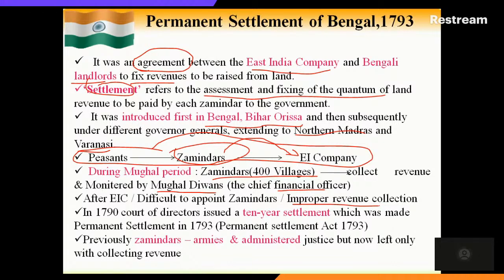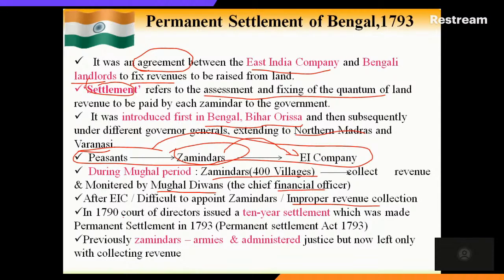So in 1790, the Court of Directors discussed among themselves and came to a conclusion with a 10-year settlement, which was made permanent in 1793. That is also called the Permanent Settlement Act 1793. The Court of Directors, we know, had around 24 directors, shareholders in that committee, and they were all elected. These provisions were added in the Regulation Act 1773. We have seen this in the previous class.